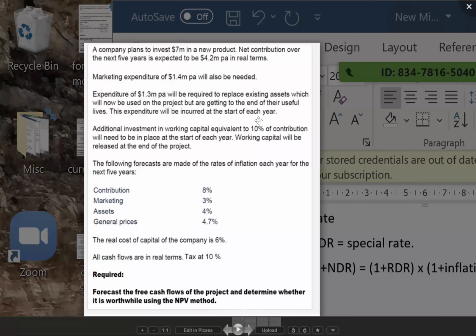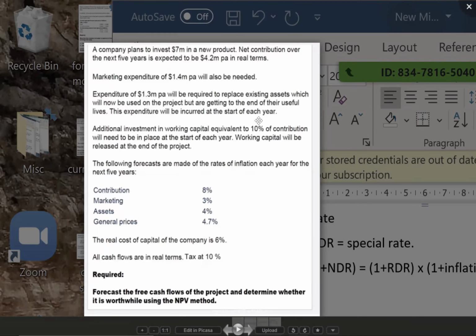Now this is the working capital. This paragraph will talk about working capital. So third paragraph was normal expenditure. Fourth paragraph, additional investment in working capital equivalent to 10% of contribution. Okay, so contribution into 10% will give me what? Will give me working capital minus already invested, therefore net working capital. And this will also need to be in place at the start of each year.